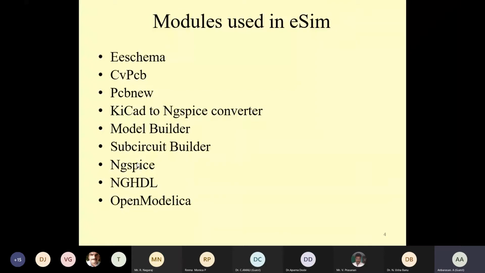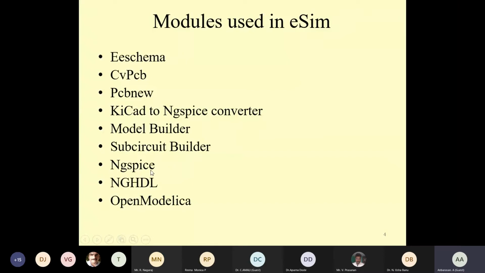Next one is OpenModelica. OpenModelica is an open source modeling and simulation tool based on the Modelica language. This includes two tools. The first one is OMEdit, that is OpenModelica Edit, an IDE for modeling and simulation. And then OMOptimization, which is used as an IDE for optimizing the circuit. So these are the various tools which we are going to use in eSim.